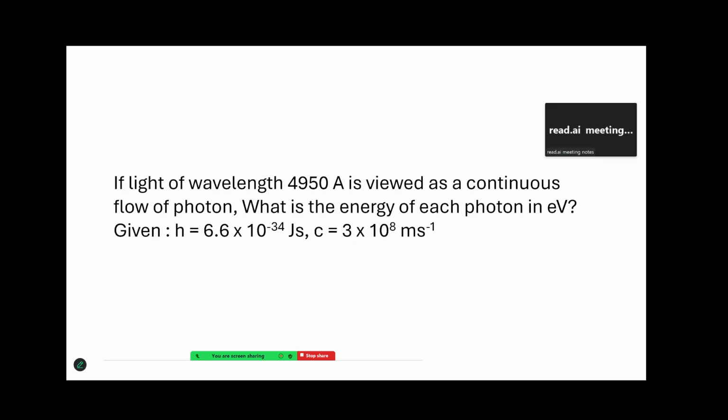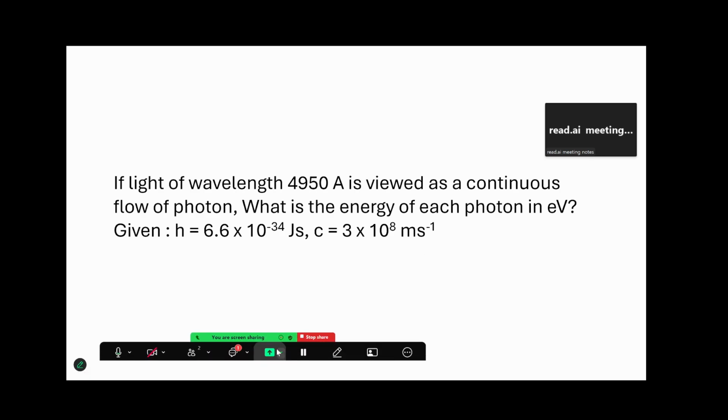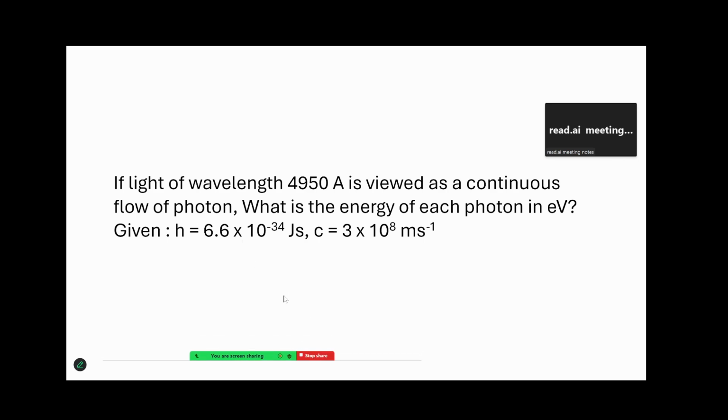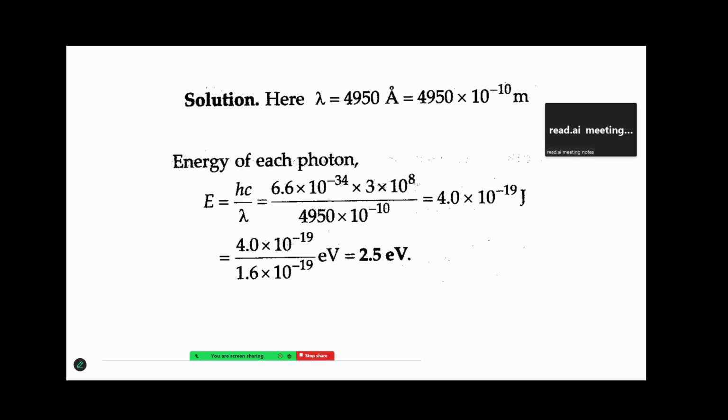The second one, it's the same. We are given the wavelength and we are supposed to find the energy in electron volt. So here what we do is we write the value of mu or frequency in terms of wavelength. Frequency is c by lambda, so energy will become hc by lambda. So this is energy, and then we have to convert it. Now this is in joules, so we have to convert it into electron volt. So divide it by 1.6 into 10 raised to minus 19. Do your maths and you'll get the value.